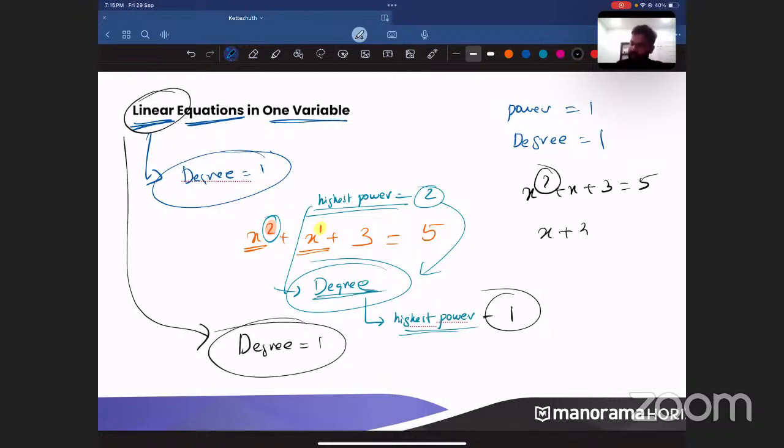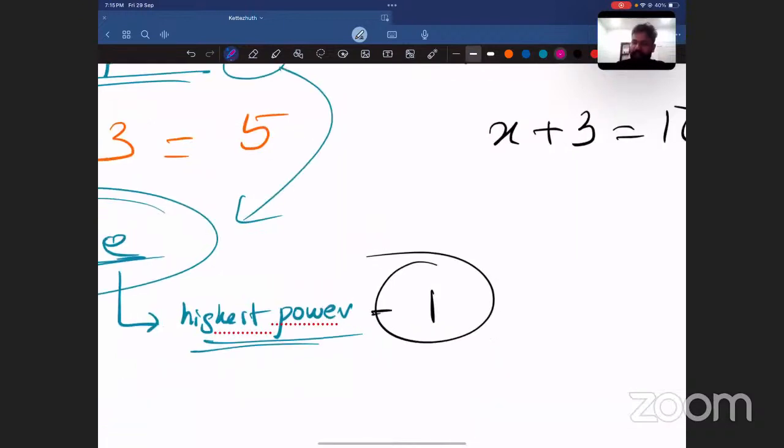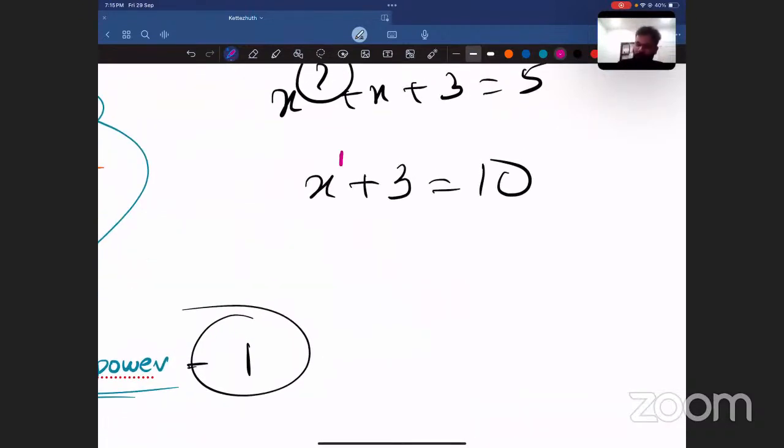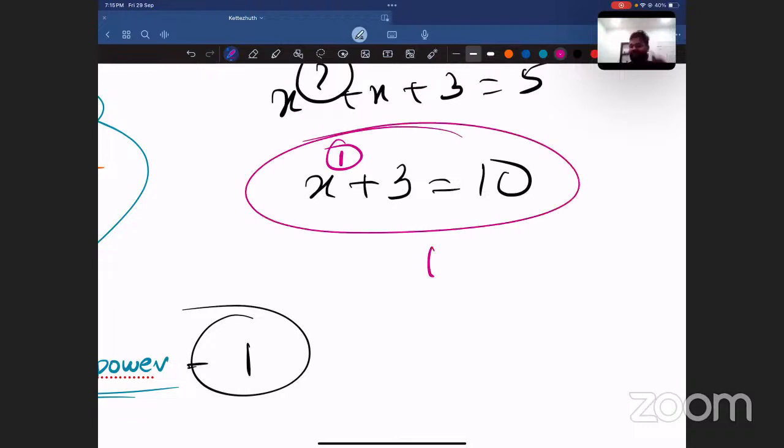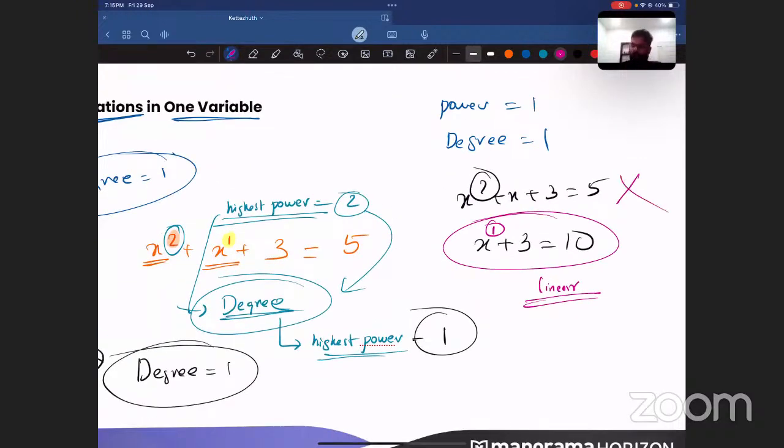Now, if I take x plus 3 is equal to 10, is this linear? What is the power of x here? There is no power. No power means x power is how much? 1. So nothing above a variable means the power is equal to 1. That means x plus 3 is equal to 10 is a linear one. Understood? The first one is not linear, but the second one, x plus 3 equal to 10, is linear.